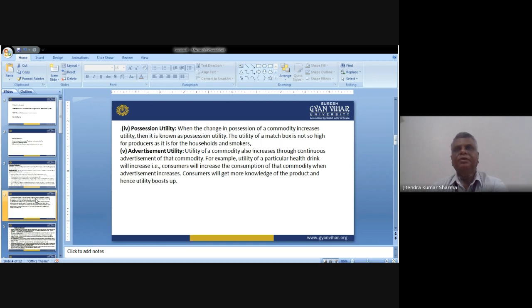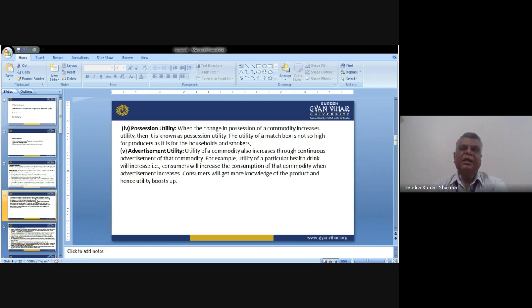Sometimes they have more utility for this matchbox. So a commodity becomes very important when it is in the possession of the person who is using it. This type of utility of the product we categorize under the possession utility.